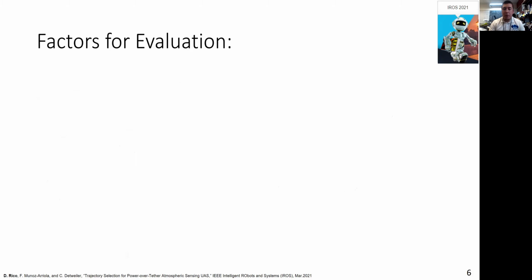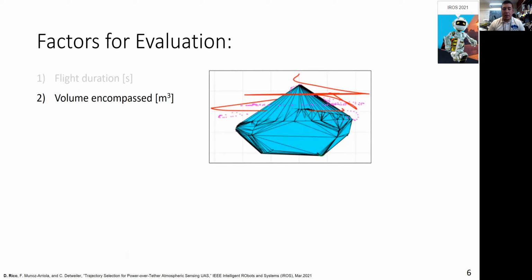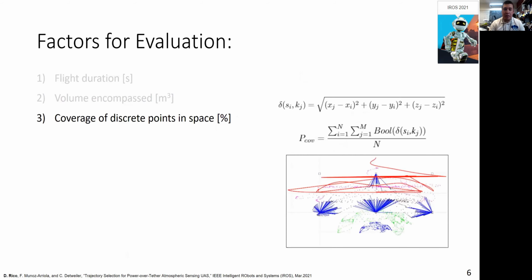Once the system was bounded, we considered 9 factors to evaluate trajectory simulations of the system against, relating to spatial and temporal components. First is the flight duration in seconds of a single trajectory. Volume encompassed in cubic meters provided by invoking a 3-dimensional convex hull algorithm, seen in cyan here. Coverage of discrete points in space as a percentage, where the discrete points are a field of static points separated by 1 meter throughout the simulation volume.